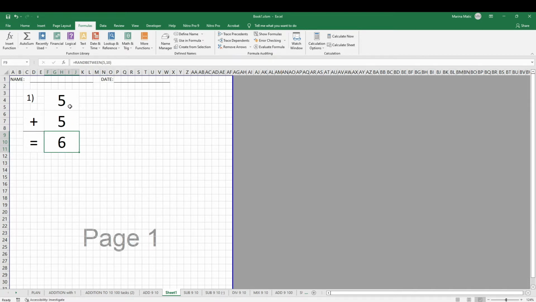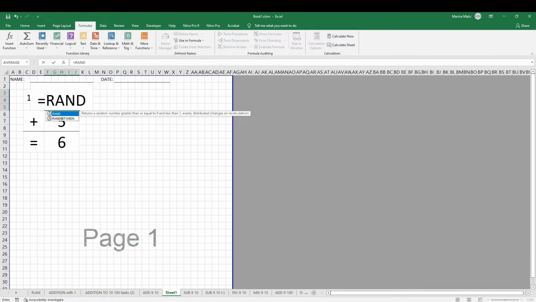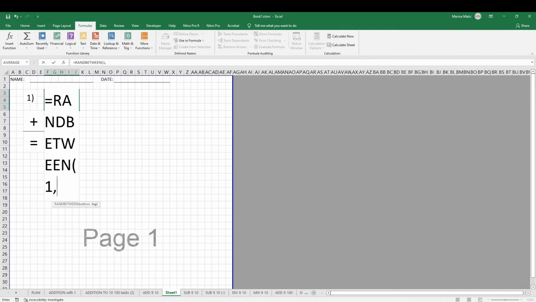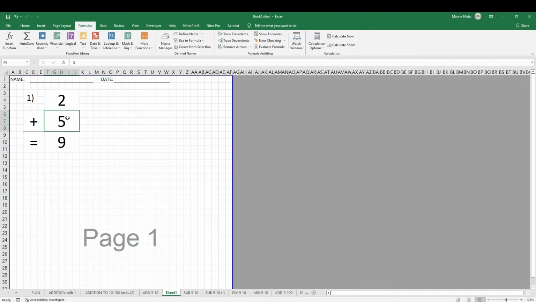Now in the upper segment, either up or down, doesn't really matter, I'm going to repeat the same steps. So RANDBETWEEN, and this is going to be 1 and 4. So any number that is not generated down below, because down below I'm going to get between 5 and 10. So here I need between 1 and 4, and click enter.